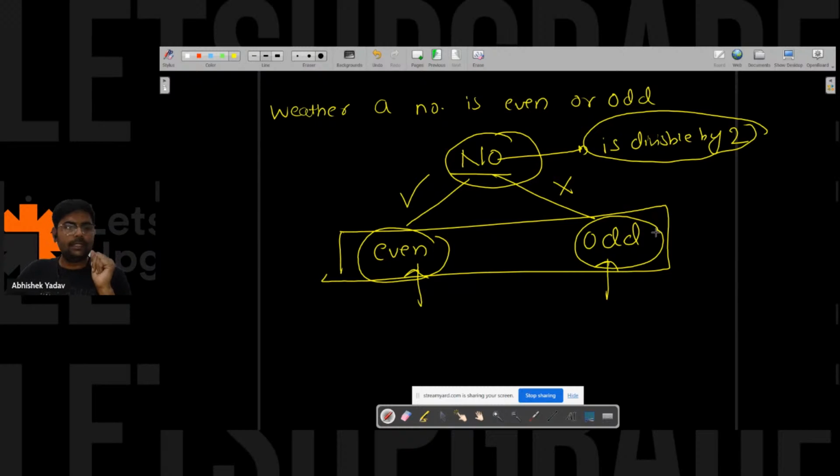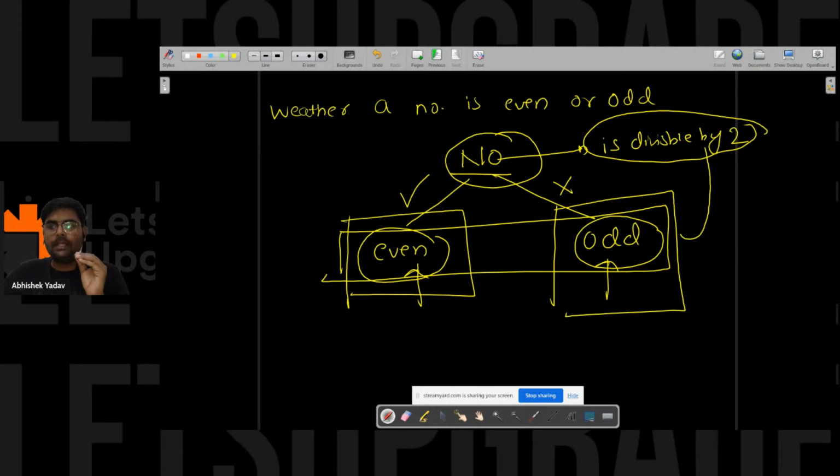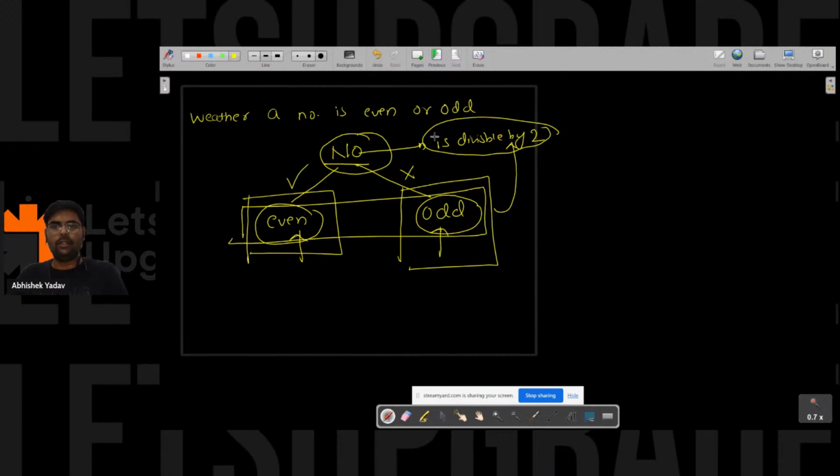Yes or no? Please write in the chat if it is clear. So you can see we are skipping a part of the code on the basis of a condition. That is, either this part of the code will get executed or this part of the code will get executed on the basis of this condition. Right? So tell me in the chat how I can check whether the number is even or odd. Please write in the chat, guys.